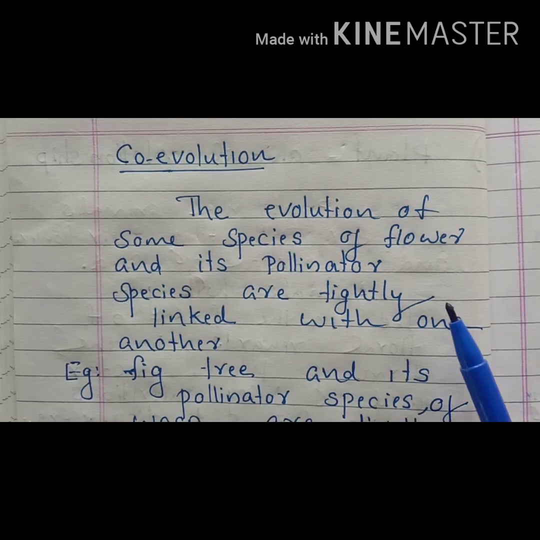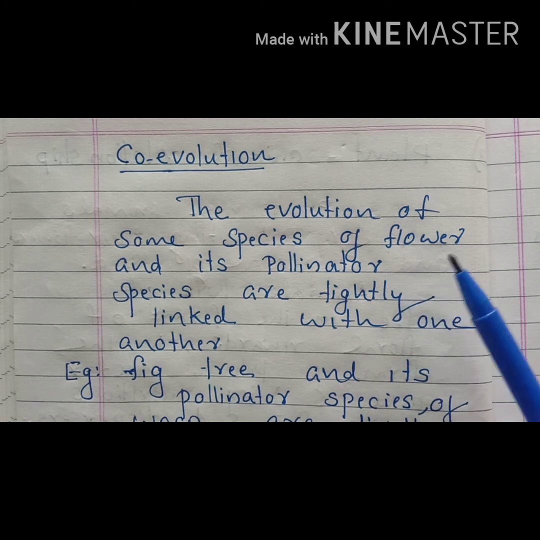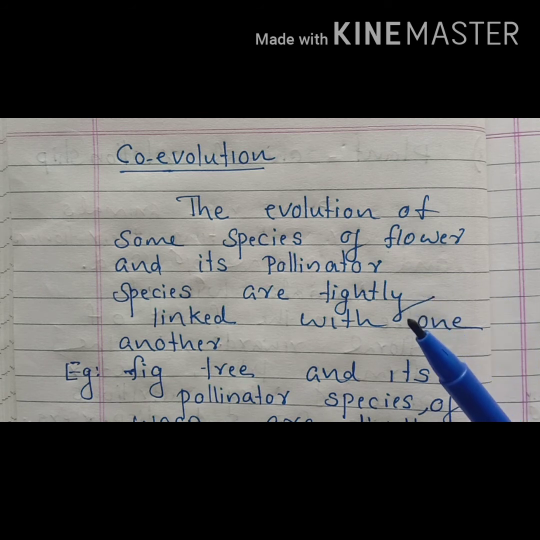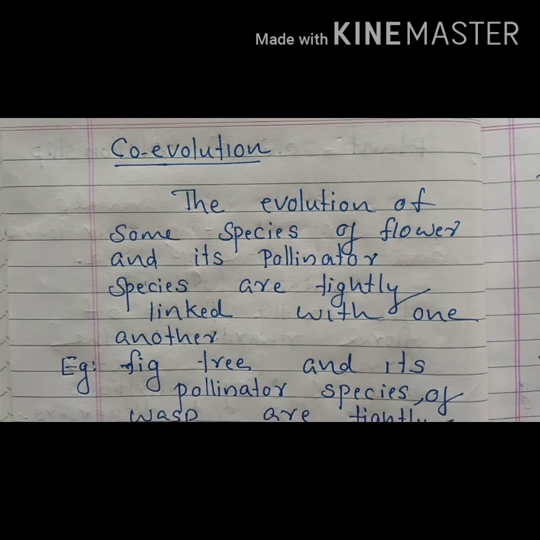Another important topic coming under mutualism is co-evolution. This is an evolution of some species of flower and its pollinator species. They are tightly linked with one another. This is called co-evolution. We can explain it through an example.